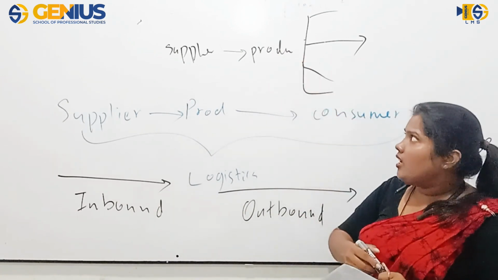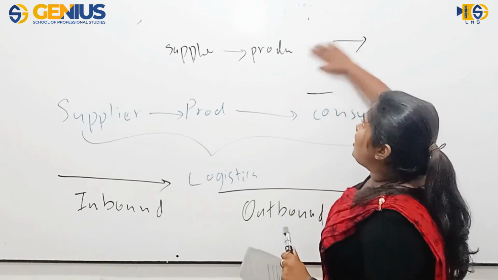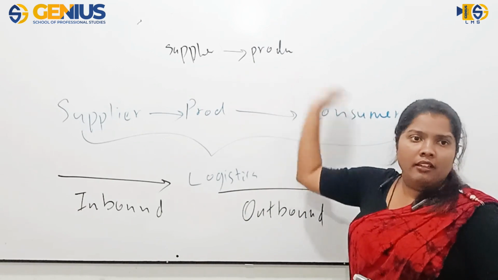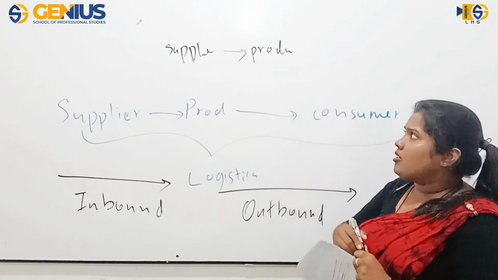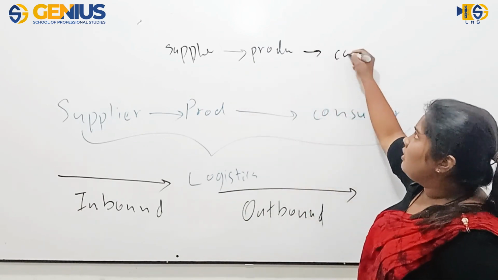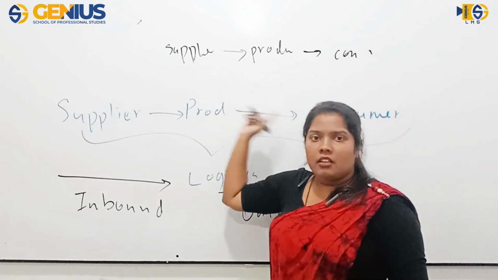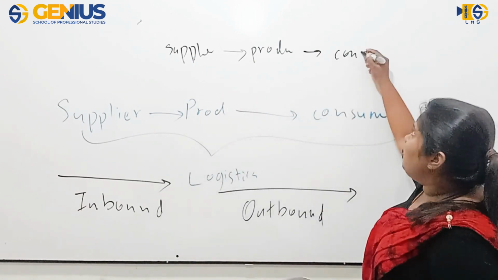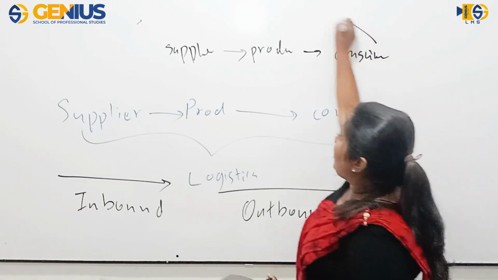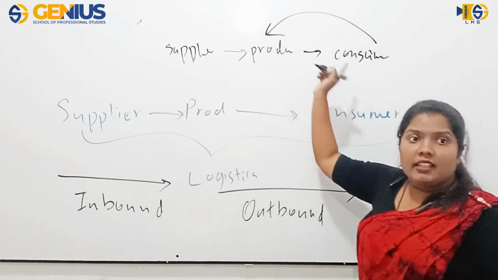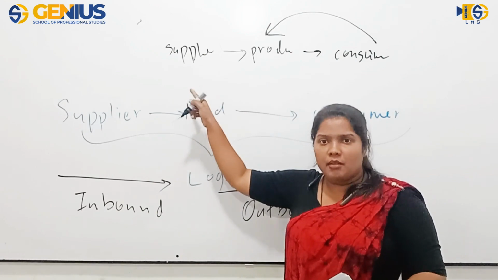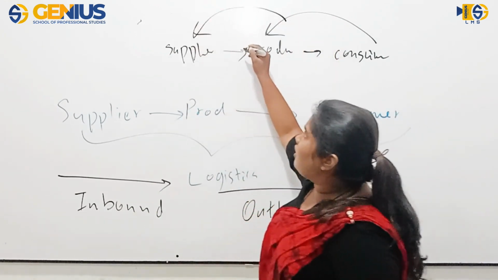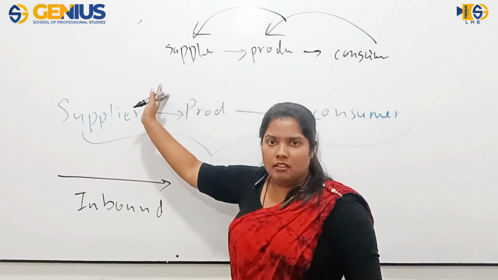In some cases we have the same weightage on both sides, inbound and outbound. That situation is known as a balanced logistics system. And in some cases we have reverse logistics, where consumers give us discarded items again, or we, as the producer, give them to the supplier.